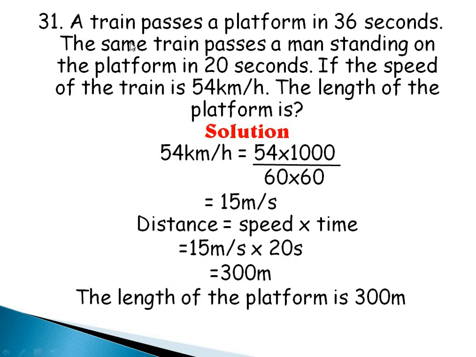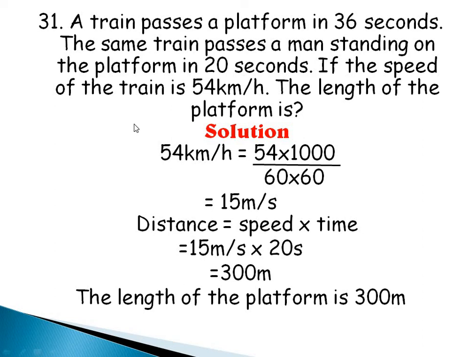Question 31 says a train passes a platform in 36 seconds. The same train passes a man standing on the platform in 20 seconds. If the speed of the train is 54 km per hour, the length of the platform is... Alright, we have to find the length of the platform, which is also the same thing as the distance.